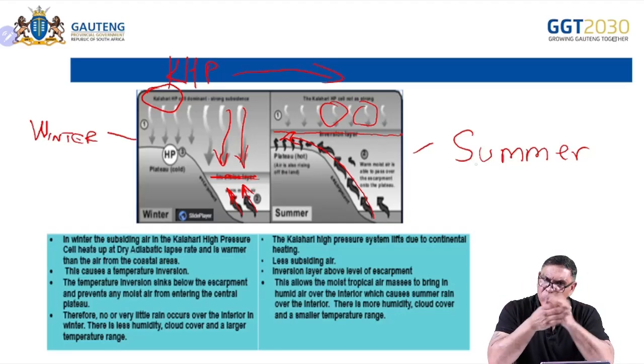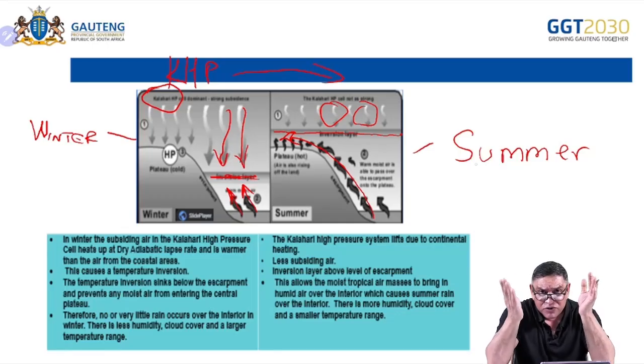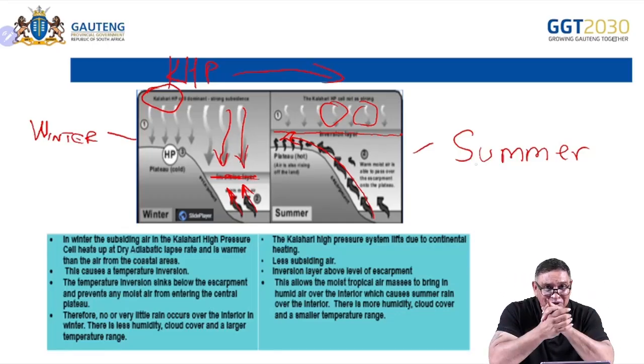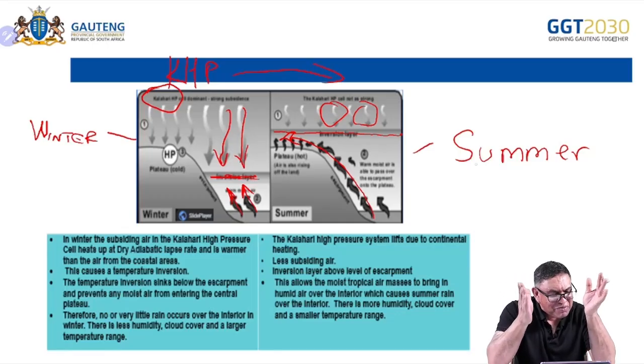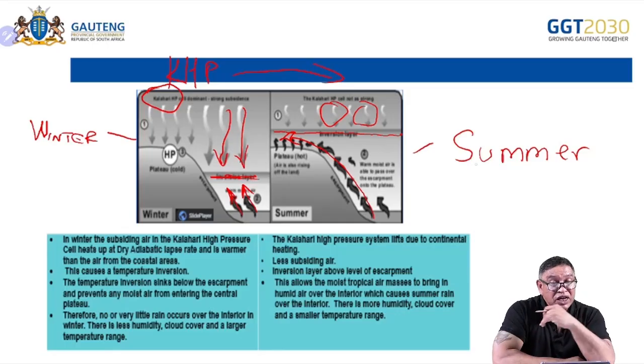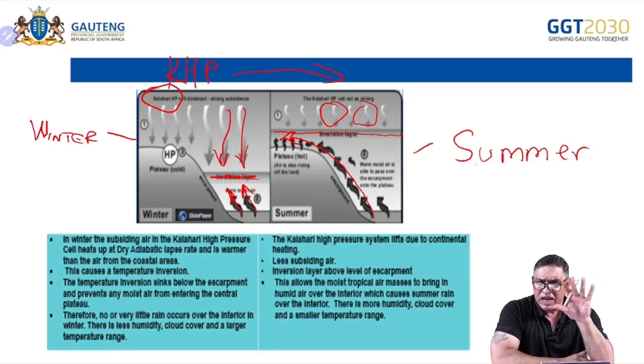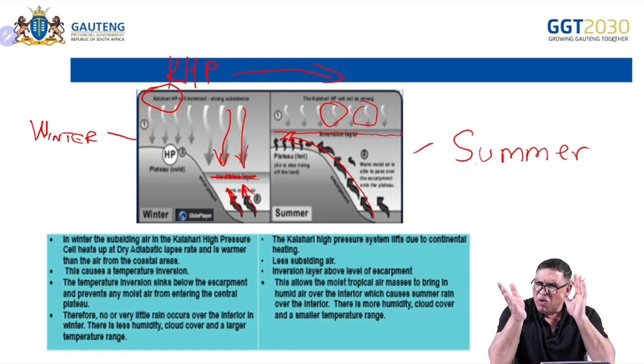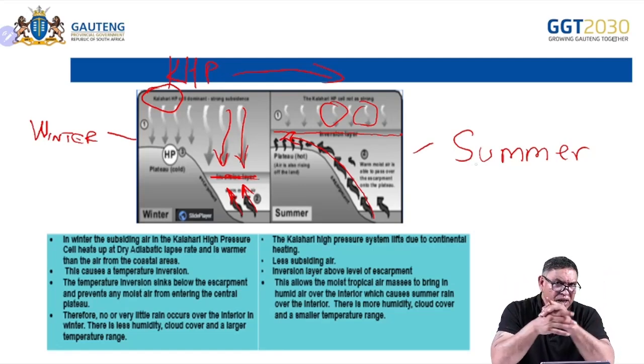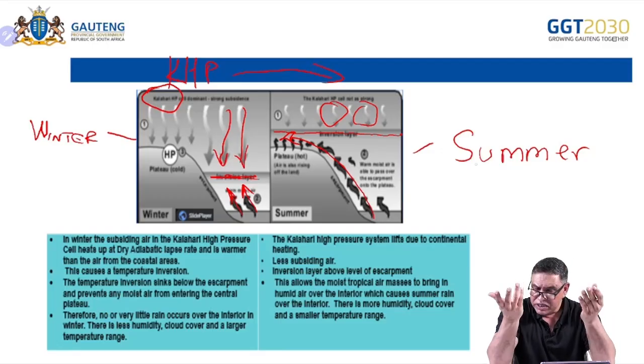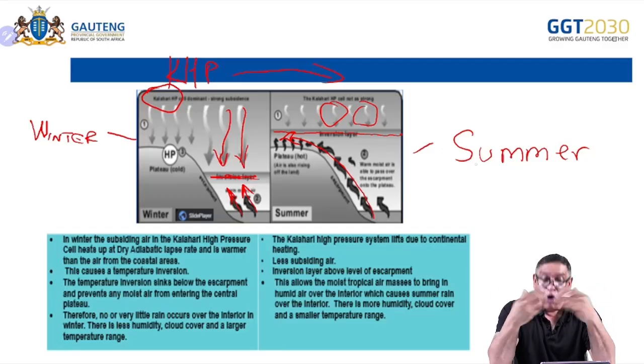So during winter, that is why we notice in Gauteng, learners, that there's very little or no rainfall. Climate change may have a bit of influence where we get different types of conditions, but generally there's not much rainfall because the moisture coming in from the coastal regions is limited. It's hardly anything. So we have something called seasonal droughts here. In summer, rainfall. In winter, very little or no rainfall.